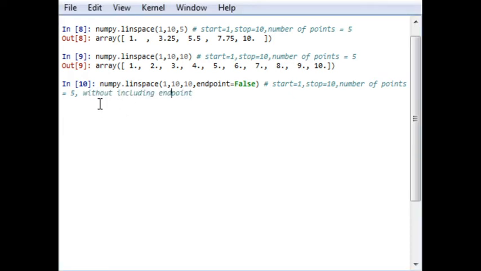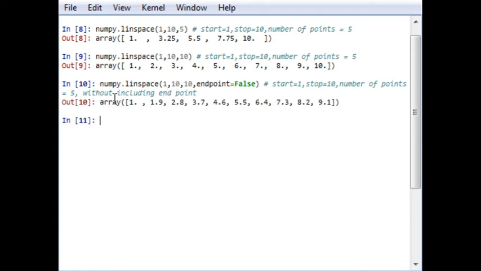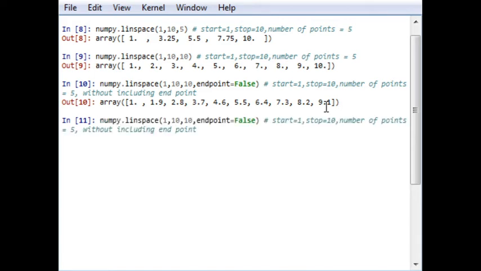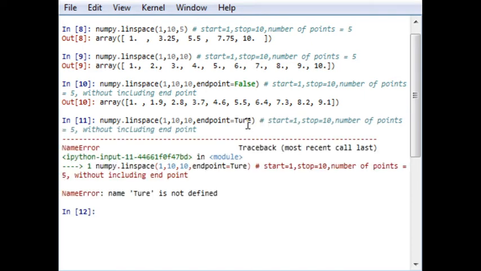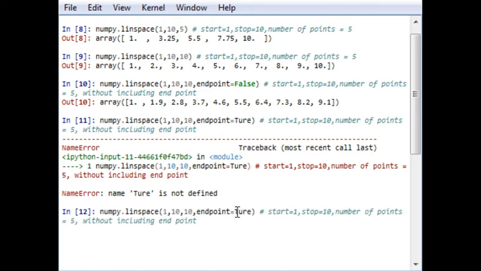That is the reason. So it will ignore the endpoint value. By default it is true, but if you do not require it, you can set it to false. If you require it, you can just write true, and the output will be as seen. By default, the endpoint is true.